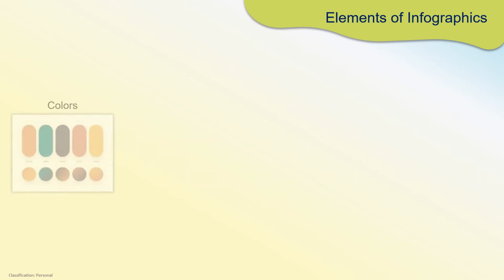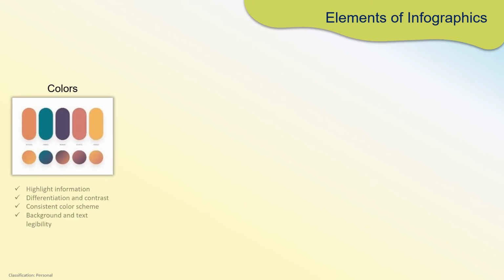After the types of infographics, let's see what are the most important composition elements of infographics. The first is colors. Colors are helpful in highlighting certain information and creating differentiation and contrast, and very consistent usage of color can create a very impactful infographic. On the contrary, if colors are not used wisely, they can destroy the look and feel of the infographic.